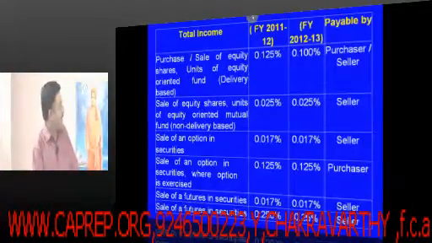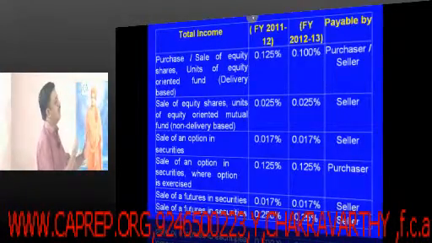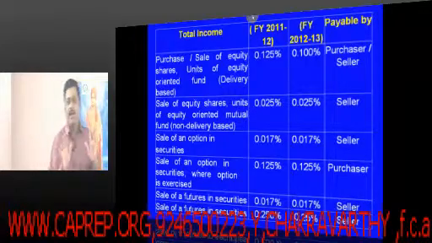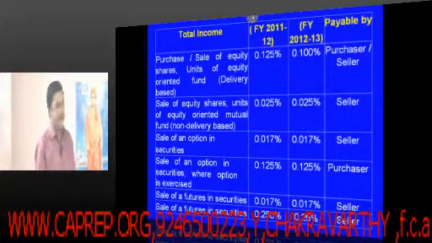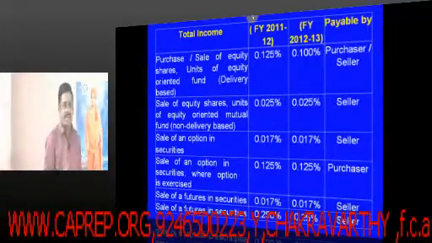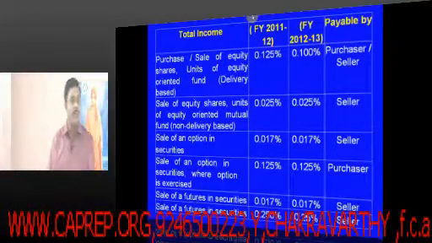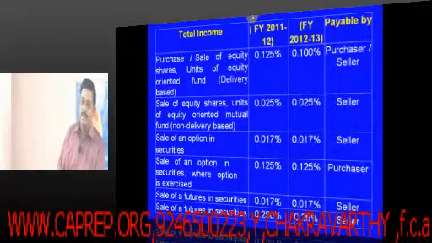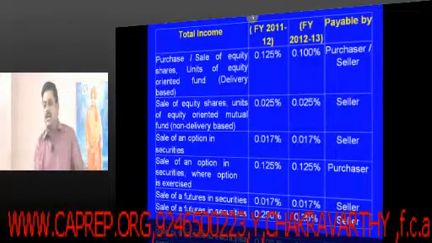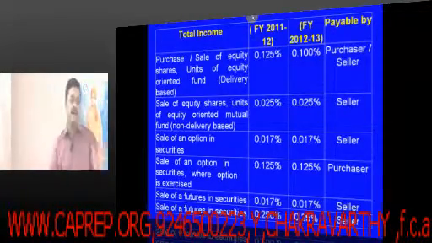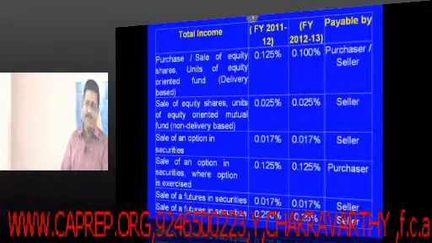There is a table here. Of course, there is not much of a change. See, what is securities transaction tax? We have shares and securities listed in the recognized stock exchange.